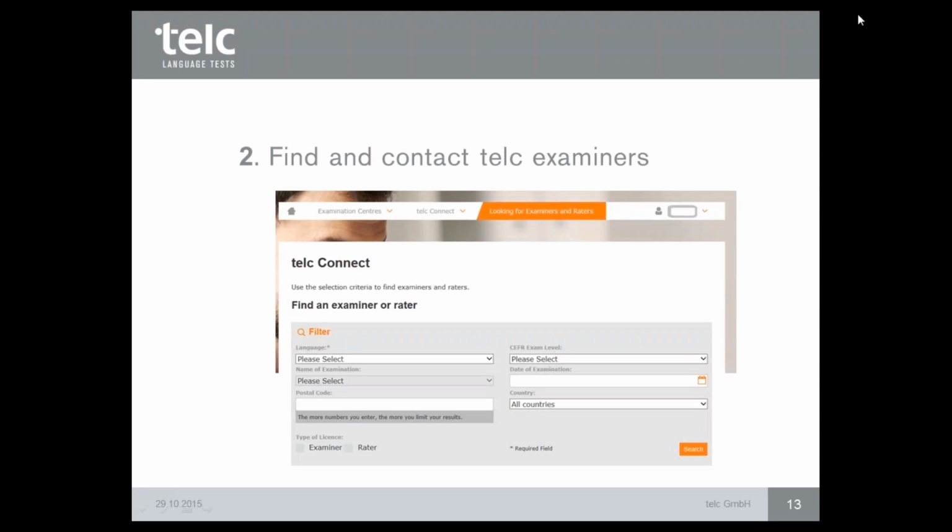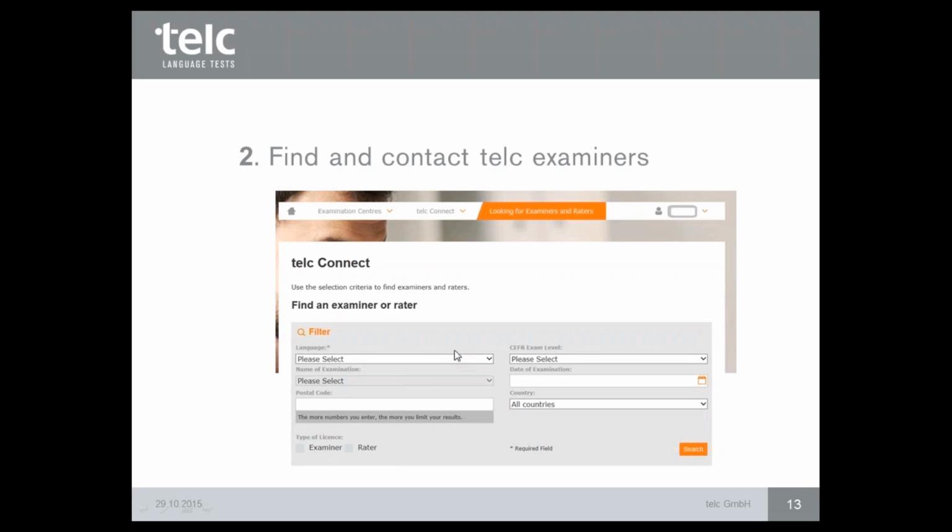Let's see what to do if you need a telc examiner, so how to find and how to contact her or him. As we said already, in the telc community, on our platform, you have this possibility. You have to go under telc connect. So at first examination centers, then telc connect, and looking for examiners and raters.